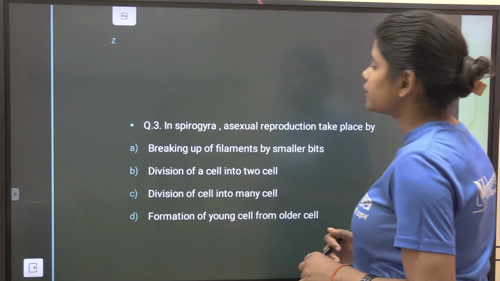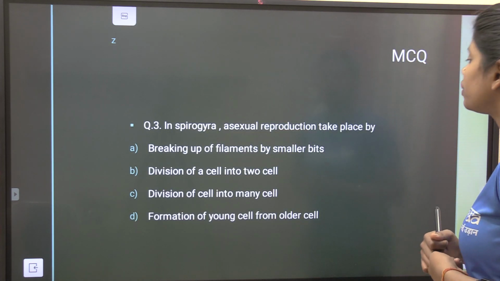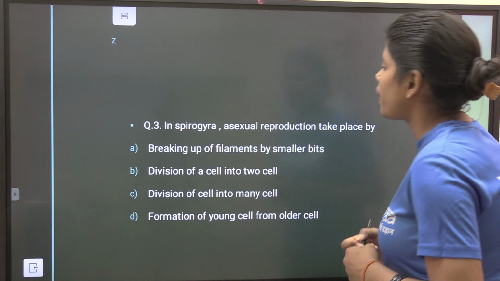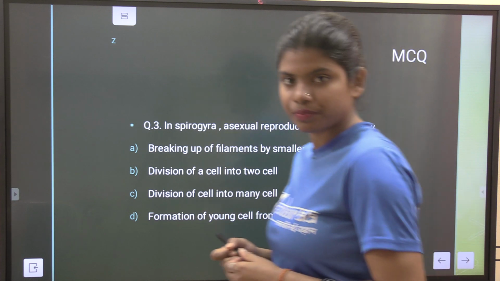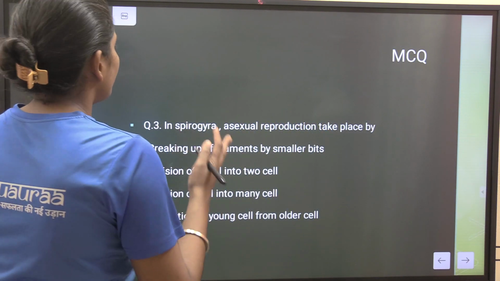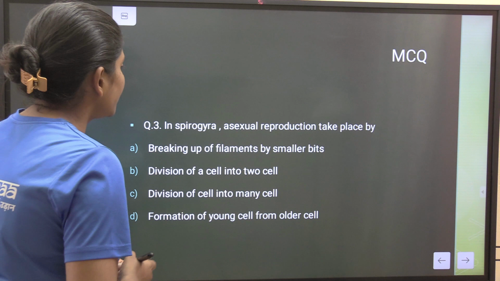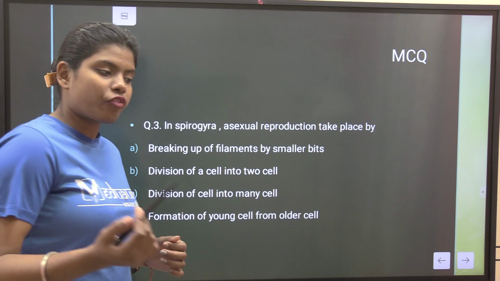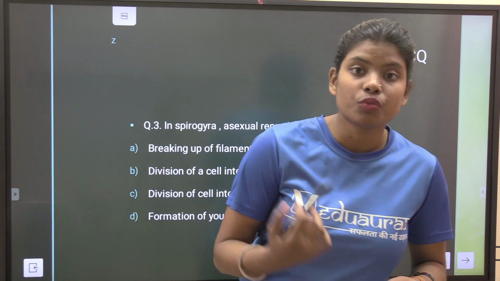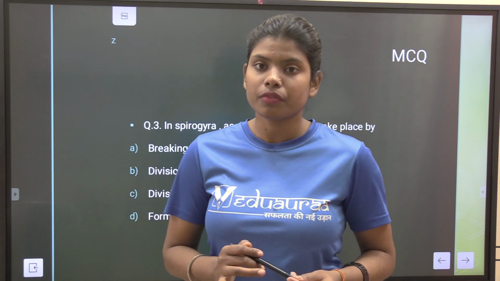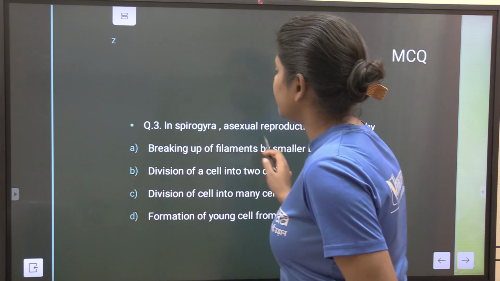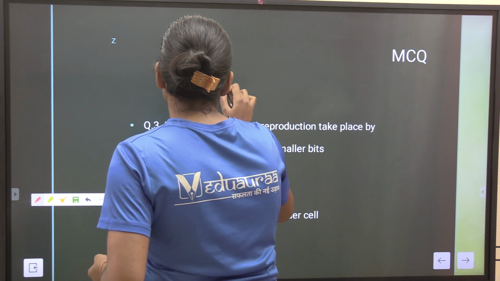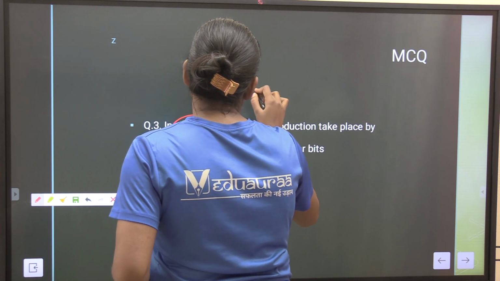Now our third question is, in Spirogyra, asexual reproduction takes place by. We know Spirogyra. What is Spirogyra? In the question, it is asked, in Spirogyra, asexual reproduction takes place by. Spirogyra performs asexual reproduction. Which type of asexual reproduction? We see which type? Regeneration.